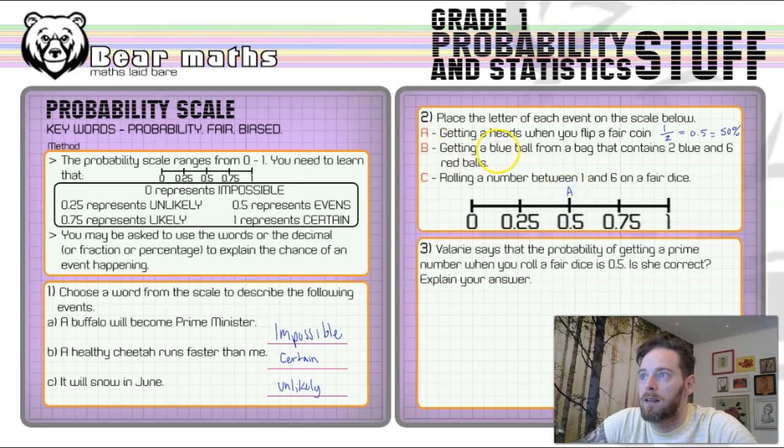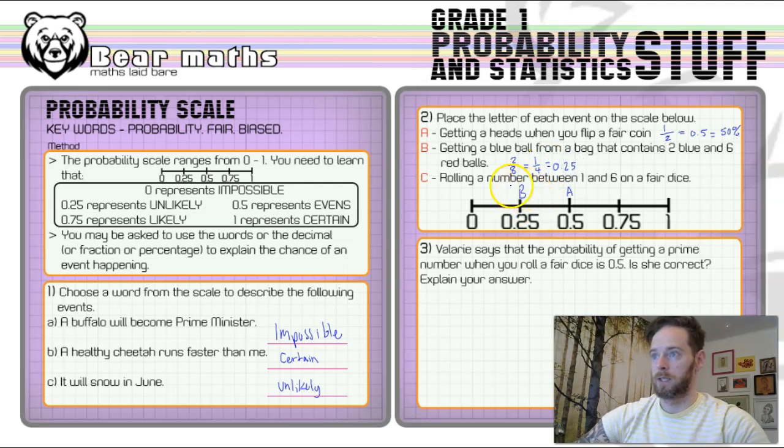Event B, getting a blue ball from the bag that contains 2 blue and 6 red. The total number of balls in the bag is 8, because we add the 2 and the 6, and the blue is 2, so there are 2 blue ones out of the 8. All right, we can simplify that fraction. We can divide both those numbers by 2 to make it 1/4. Okay, and we're a quarter of the way along. 0.25. That would be B. Exactly there on the scale.